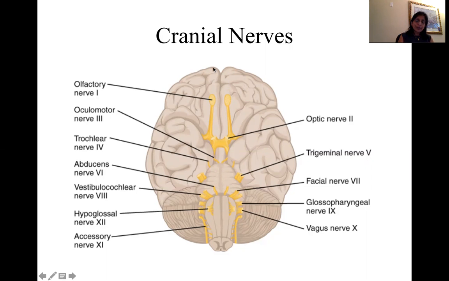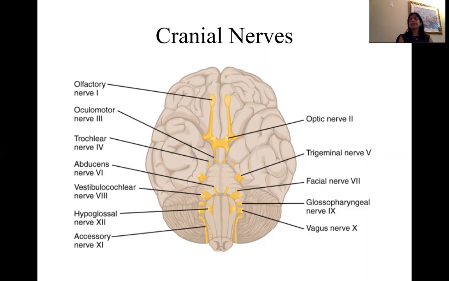Well, olfactory nerve, as the name suggests, deals with the sensation of smell or olfaction, which is the function of the nasal cavity. In fact, the roof of the nasal cavity is where you have millions of olfactory cells.